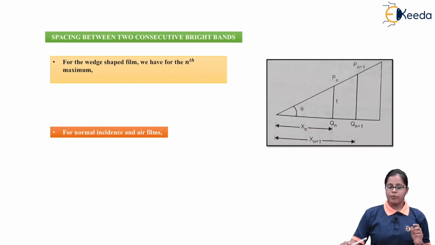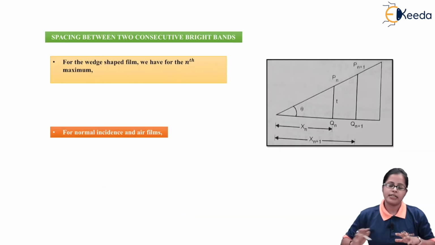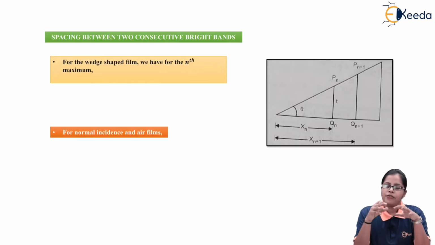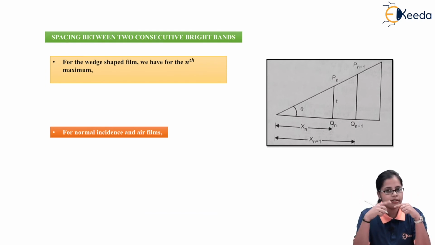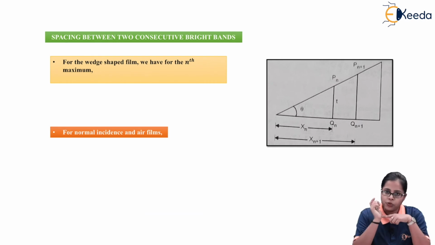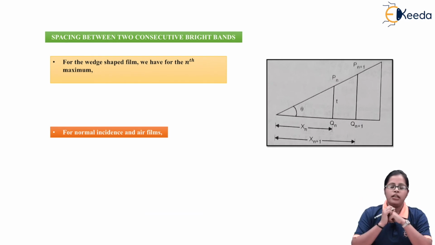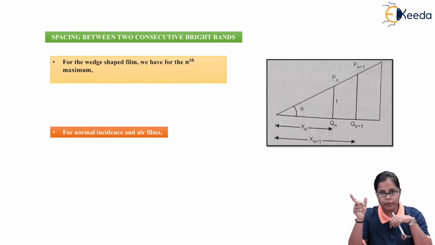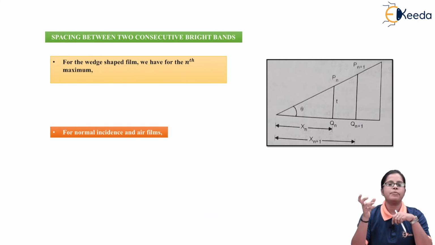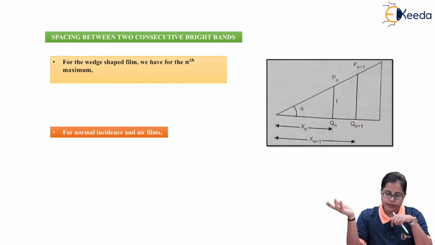So when we proceed with the further part, these are the conditions we are getting for the bright fringes and the dark fringes, and from the above conditions we have concluded that the bright fringes and the dark fringes have equal thickness interval, that is lambda by 2 each. Now further we want to calculate the spacing between two consecutive bright bands, or the spacing between two consecutive dark bands.